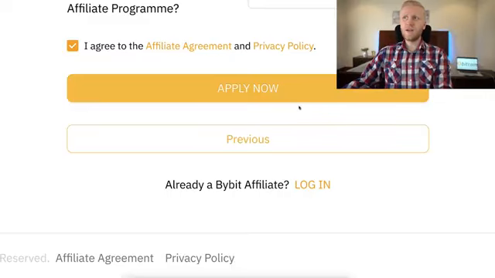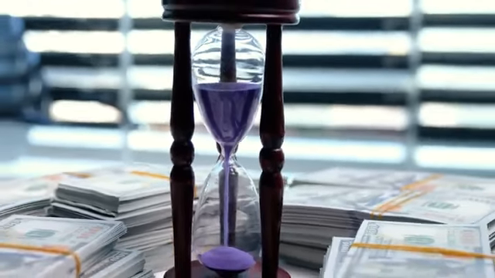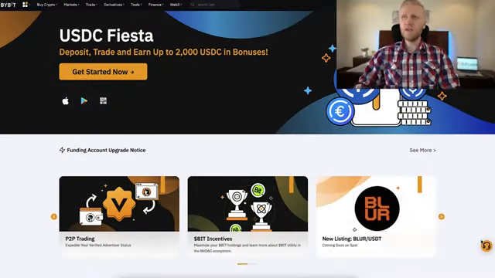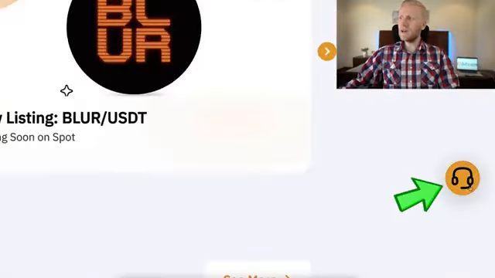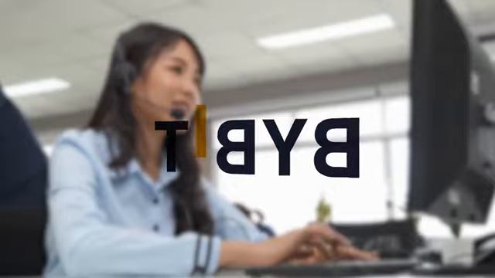Once you have submitted your application, you may need to wait for a few days until you get accepted and you can start earning money for free. If it takes time, you can come here to Bybit website and contact support and ask if they can fast track the process. You will be able to talk with a human being within 30 to 60 seconds, so it's the fastest support in the whole industry.